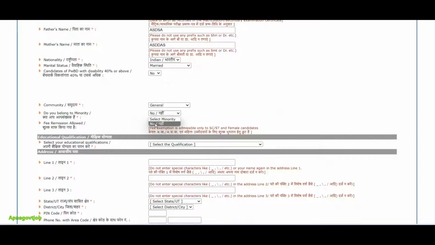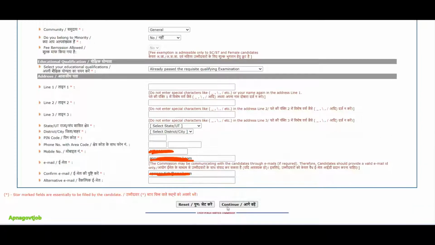Again, if you belong to minority, we already selected no at the time of registration, so it will be the same. Now select your qualification. If you are already a pass out candidate, then click on already pass out. If you are in final year or appearing, then you can click on this button. Then enter your address here, select your district, select your state, enter your PIN code, and then click on continue button.